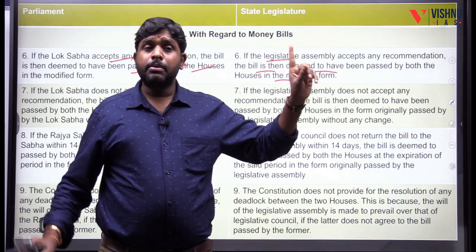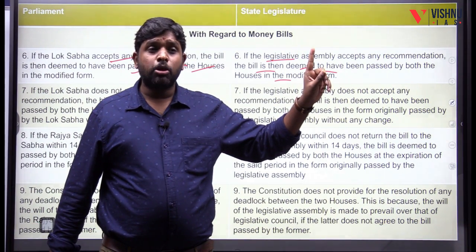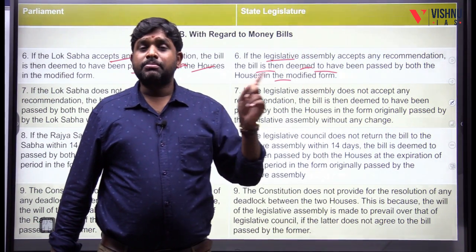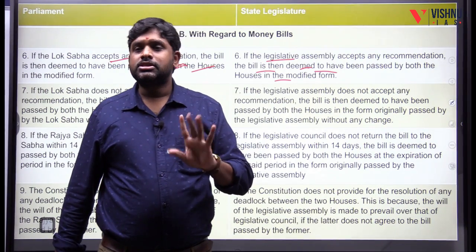For an ordinary bill, what is the maximum time the bill can rest in the legislative council? 4 months. The maximum time with the Rajya Sabha is 6 months.